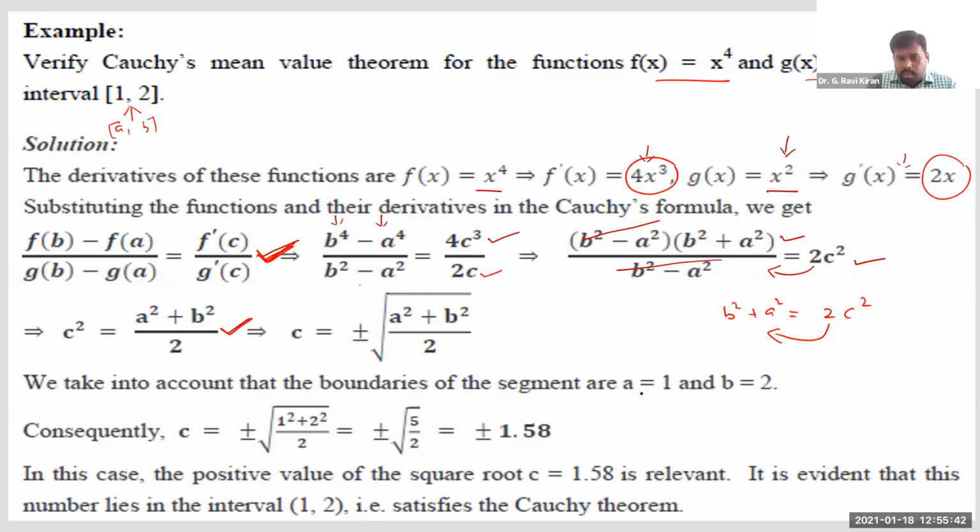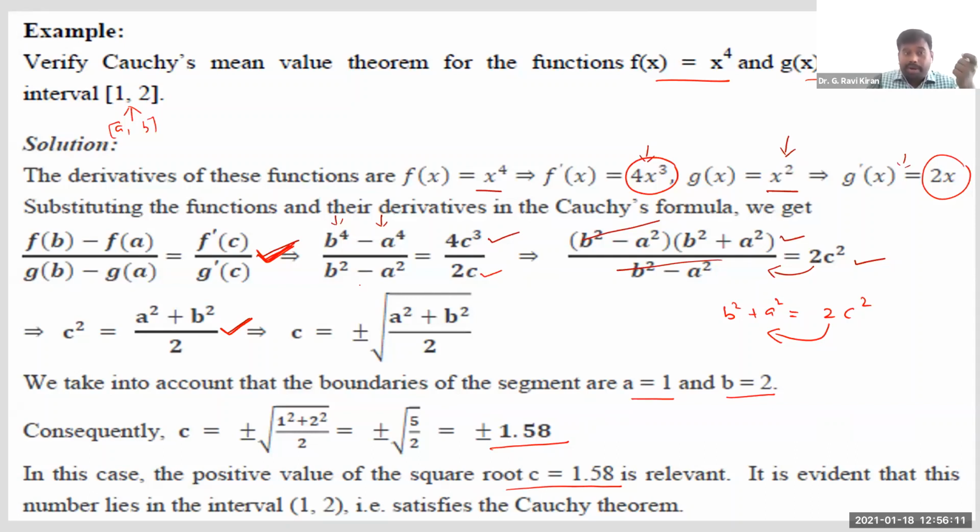And now if you substitute the values of a and b, like a is equal to 1 and b is equal to 2 here, if you simplify this, we get the values of c as plus or minus 1.58. But though we got two values here, we cannot take negative values because the interval is defined only in between 1 and 2, right? So only the square root value 1.58 is relevant here because this 1.58 lies in between 1, 2, right?